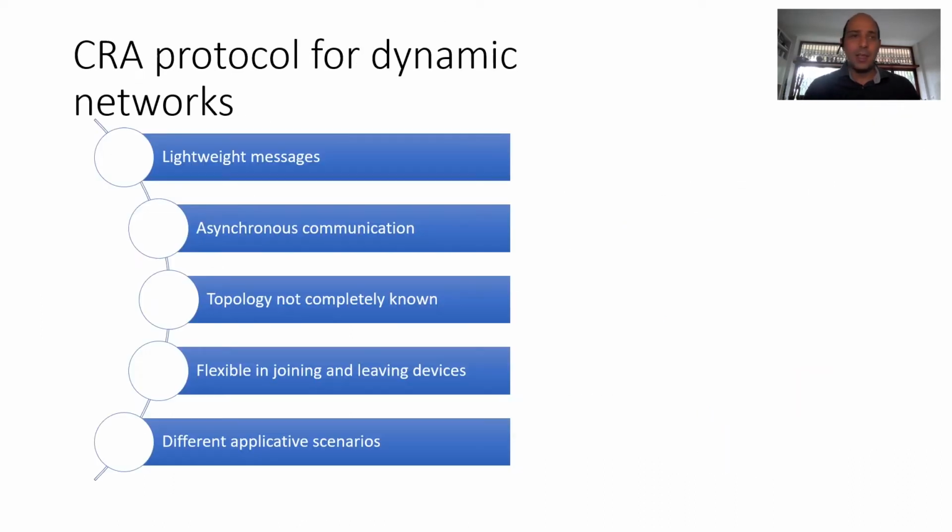We hence need a protocol that has lightweight messages for efficiency, and asynchronous communication so that devices can communicate at any moment when they decide to communicate. It must support a topology that is not completely known, because devices can move. However, we need to have at least an estimation of the number of devices that are in the network. It must be flexible in joining and leaving devices. And of course, this can result in different applicative scenarios.